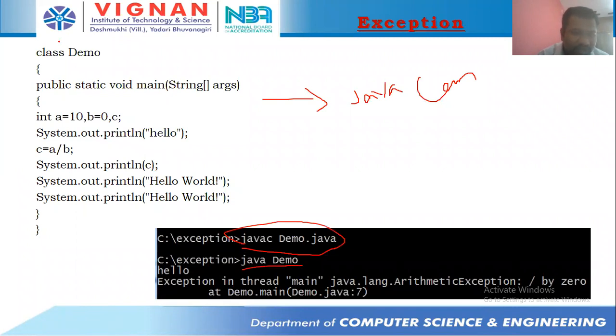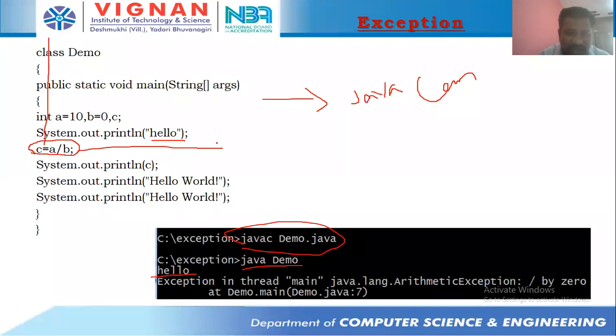When we give it to the JVM, it looks for static variables, static blocks, after that it goes to the main method, and inside this main method it executes the first instruction, the variables declaration, then the second instruction, printing a message. Hello is printed over here. After printing hello, in the third line the JVM or the CPU faces an issue: we need to divide a by b, that means 10 divided by 0.